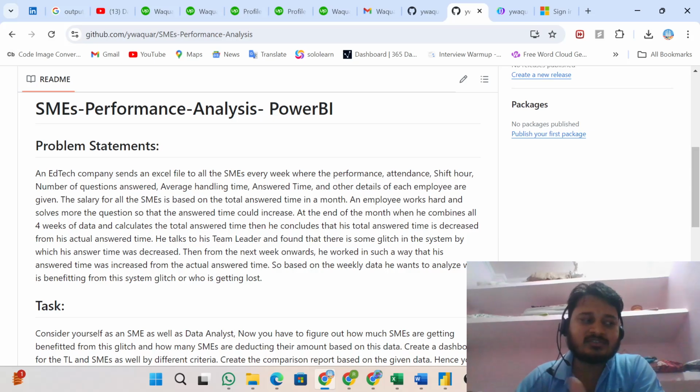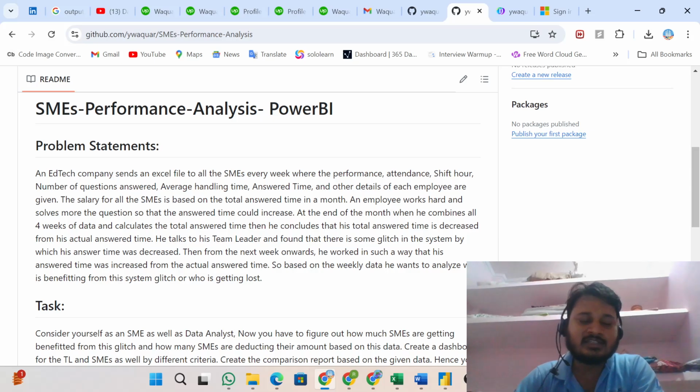So I think that the number of hours we get at the end of the month is not correct. I tried to find out how many SMEs actually got a profit from this kind of system glitch.